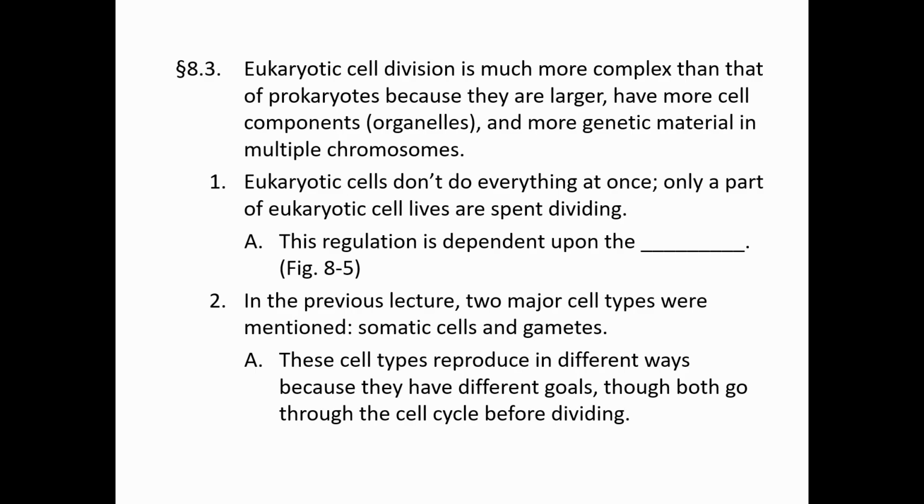Instead, we're in a very tightly regulated process that is dependent on what we call the cell cycle. Now, previously we mentioned that there are two major cell types in eukaryotic organisms: somatic cells and gametes. Somatic cells being body cells like your skin and liver and kidney and lung cells, and gametes specifically being sperm and eggs. Each of these types of cells are going to divide in a different way because there's different end goals for each of them, although both of them will go through the cell cycle before we go through division.